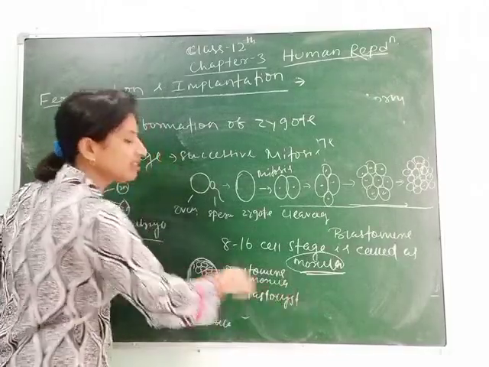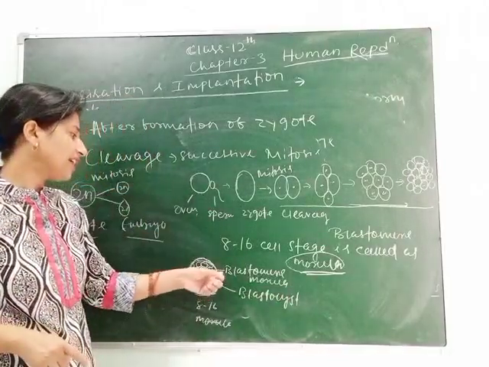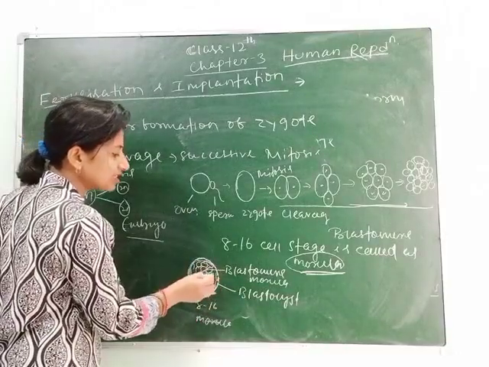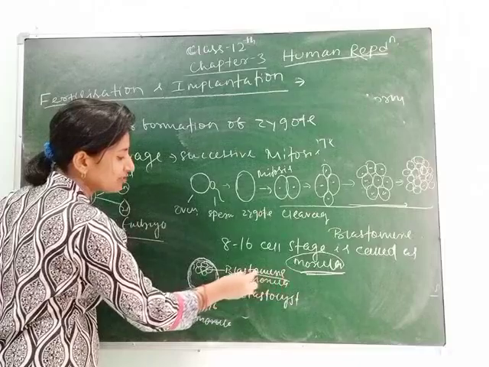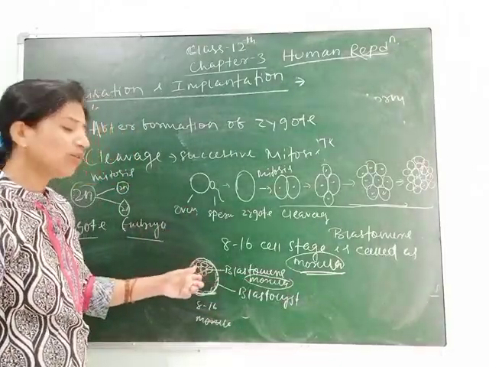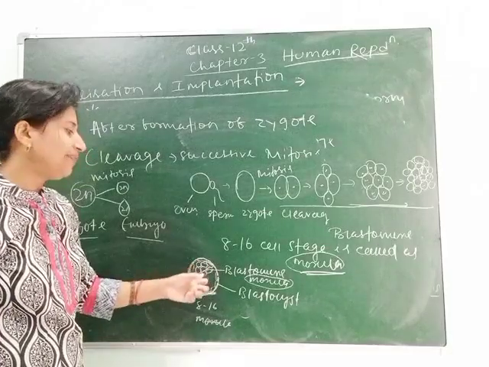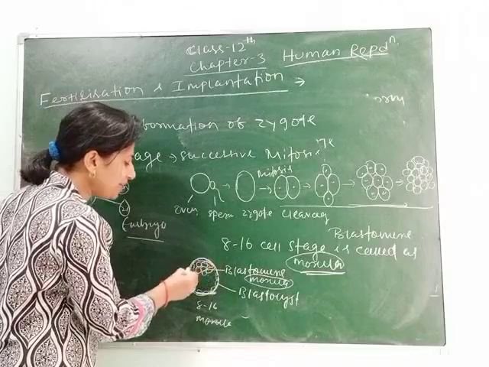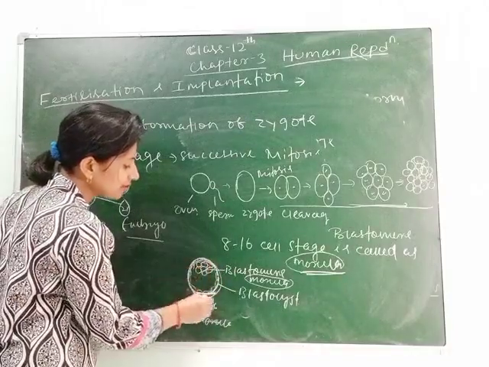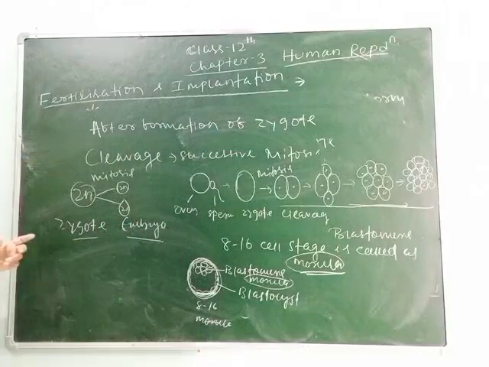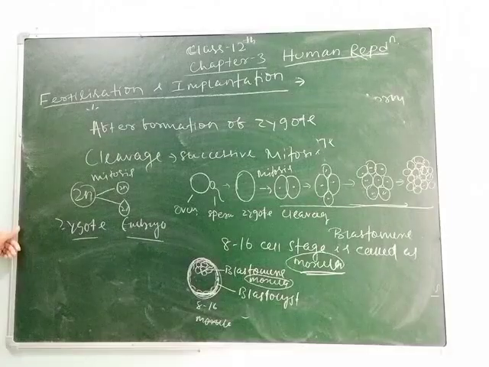Like the cyst wall, which is the covering, the blastomeres get covered by the blastocyst, and inside the blastocyst is the morula, the blastomere stage, the 8 to 16 cell stage, as I have told you. The morula gets implanted. After this, it starts dividing to form the embryo. Clear students? So here the question will come, what is morula? Morula is the 8 to 16 cell stage.